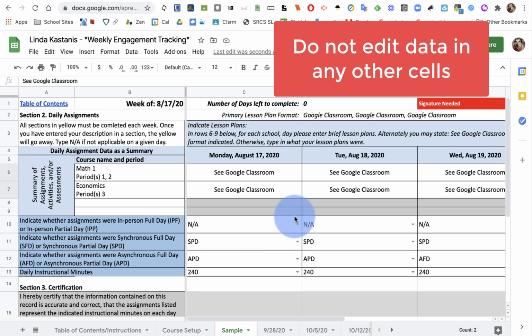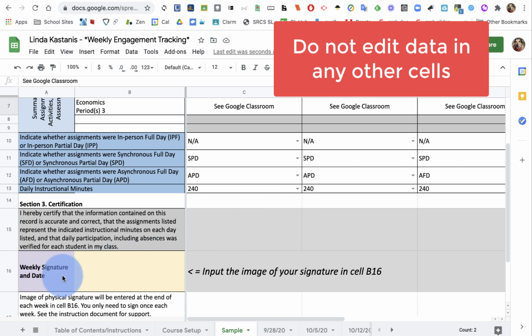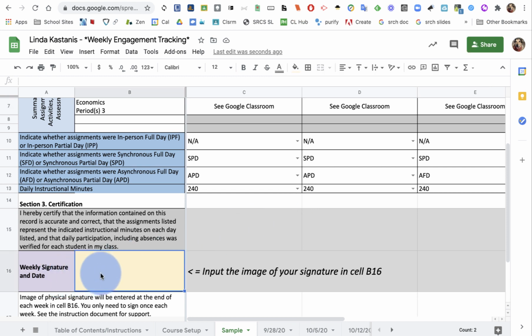The only thing I have left to do is add my signature. The signature goes down here in the weekly signature and date box. So I'm going to select that box. I will have pre-filled out a piece of paper with my signature and the date on it. There's a template for that saved in the Google Classroom materials if you need a template to write on.